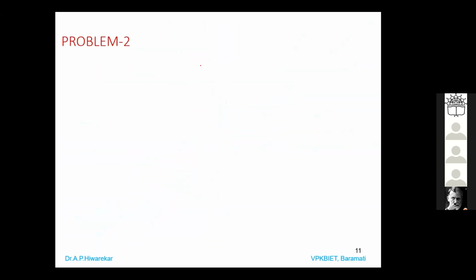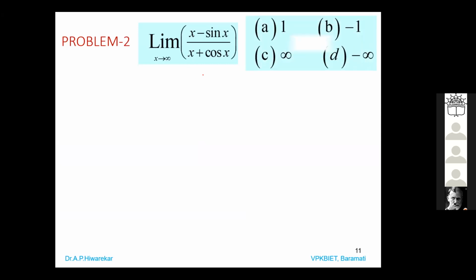So next question, problem number 2: limit of (x minus sin x) divided by (x plus cos x) as x tends to infinity. Option A is 1, B is minus 1, C is infinity, and D is minus 1. So what can you do? How do you deal with this? Yes, anyone? How can you solve this?